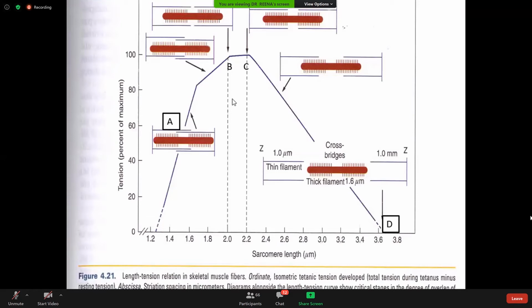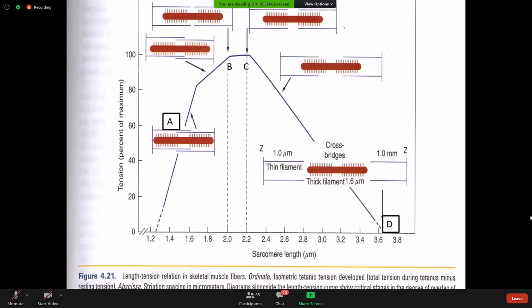As the length of this sarcomere increases, look at here, the number of cross bridge formations is more. So now the force of contraction, or the tension developed in contracting muscles, is more here compared to A. And while comparing with this B, look at here, the actin filaments and the myosin filaments, more cross bridges are formed here. So force of contraction is maximum at this length. This is actually called the optimal length, the maximal length, the optimal length of the muscle fiber.